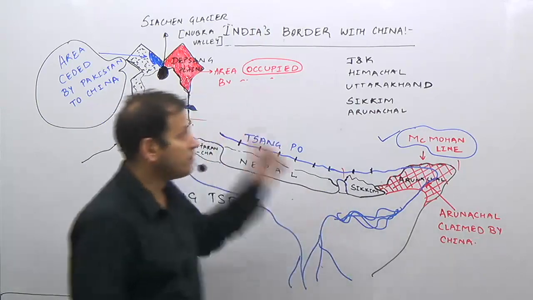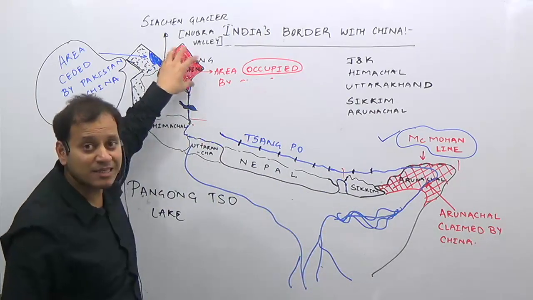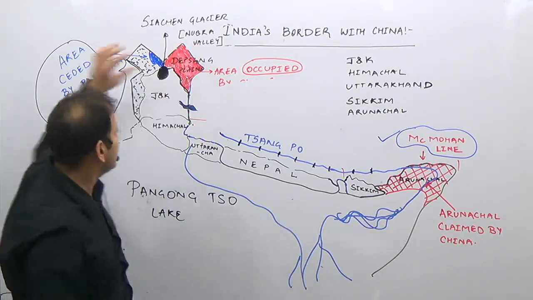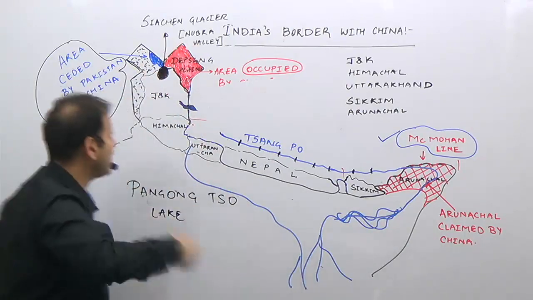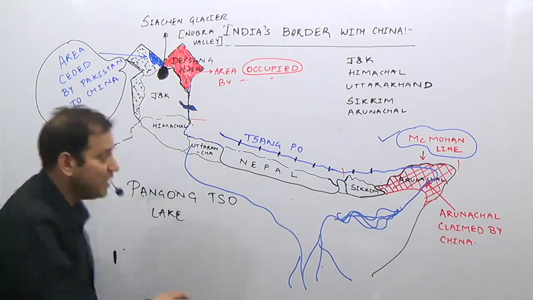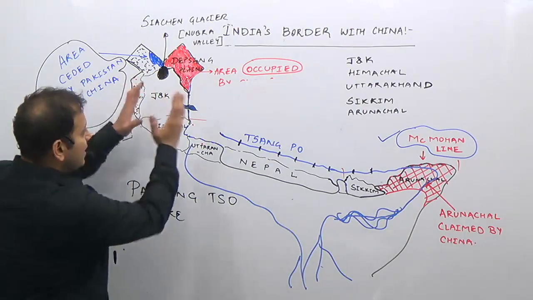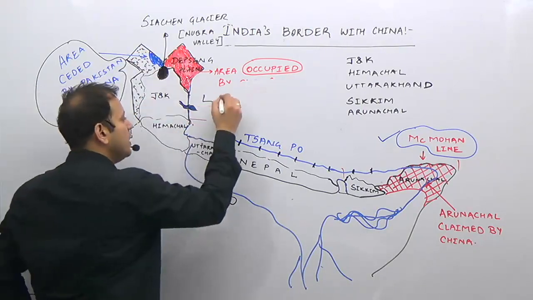My part of geography is what this border is known as. This is known as the Depsang Plains. It is also known as Aksai Chin. It is occupied by China. Surrounding this is the blue colored region, which is illegally given by Pakistan to China. Why? Because Pakistan is illegally occupying this Pakistan occupied Kashmir in this region. This western sector boundary is known as the line of actual control.